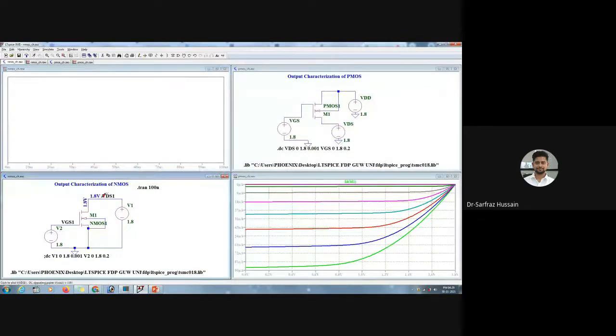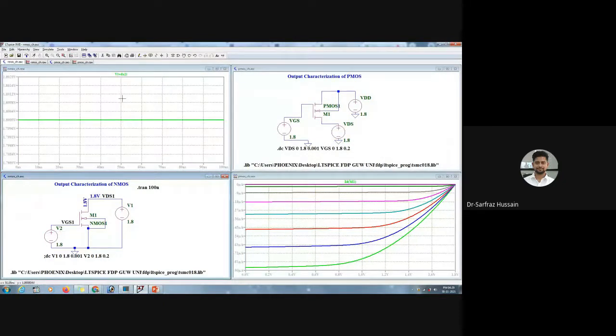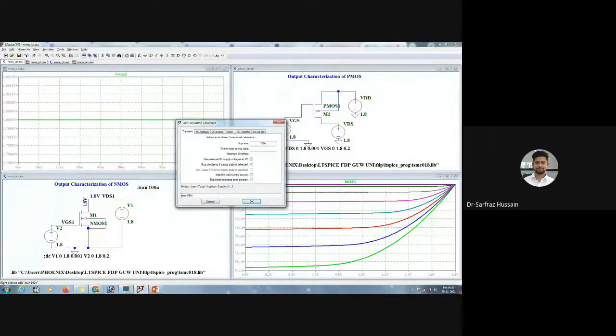Okay, you can check the transient values. So you can just choose the transients or what values you want, you can just check for 100 nano or 100 milli. Like that also you can do. This transient analysis and DC analysis will be much more clear when we take up the inverter tomorrow.